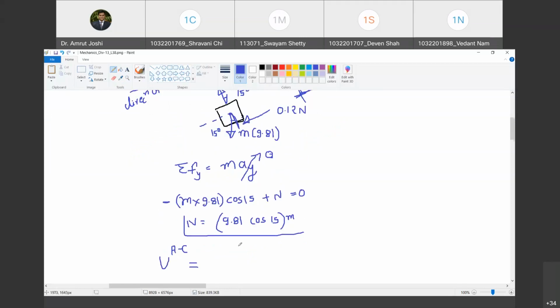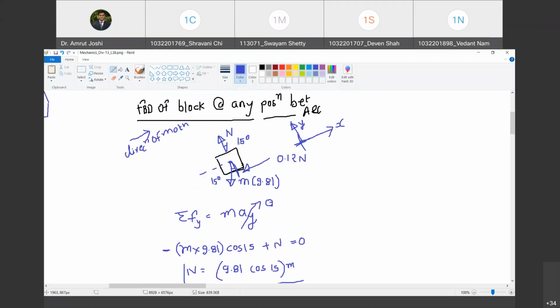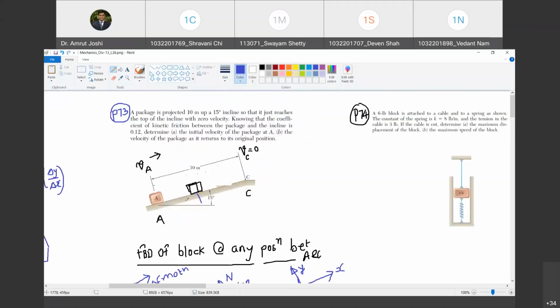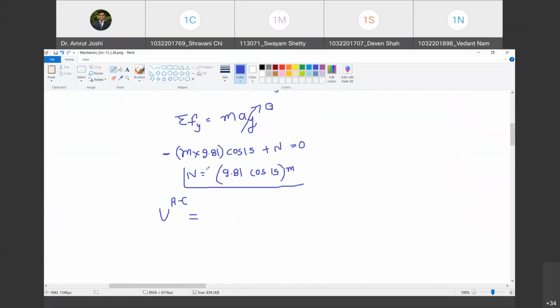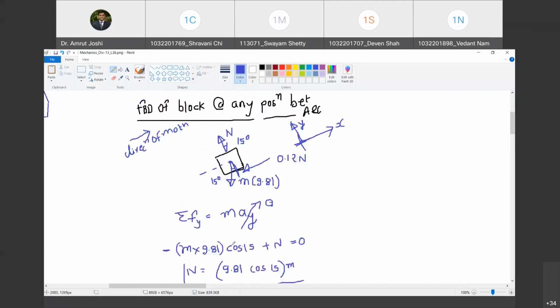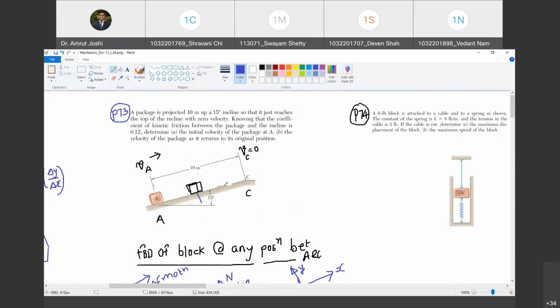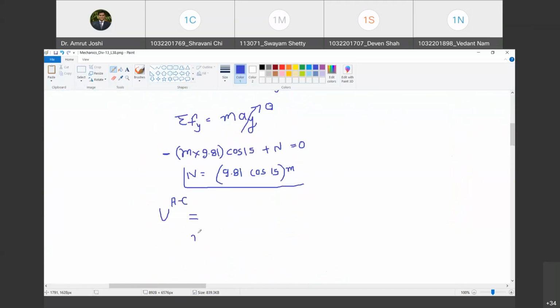Okay. Now let us write down the work done by all forces in moving the object from position A to position C. The first force is mg. So what is the work done by mg? Tell me. Mg into 10 sine 15. Do you agree with me? Yes, sir. In the direction of mg, what is this distance? This is 10 sine 15. Happy? Yes, sir.